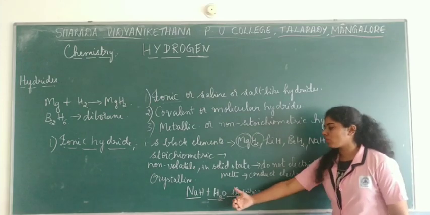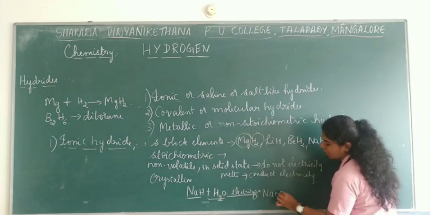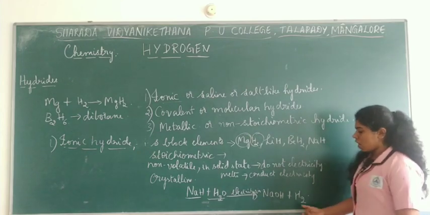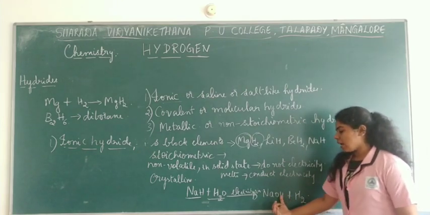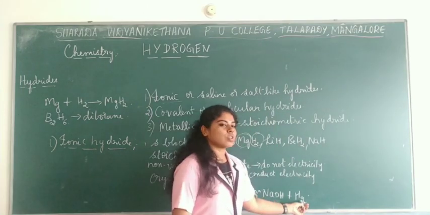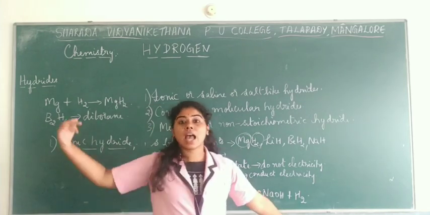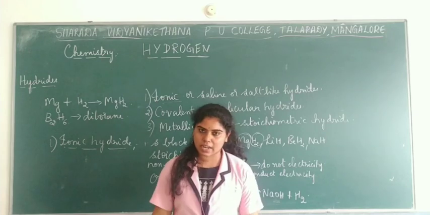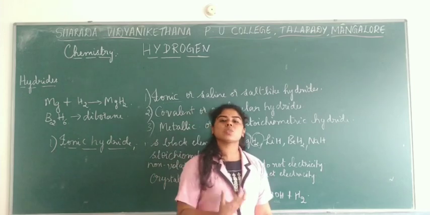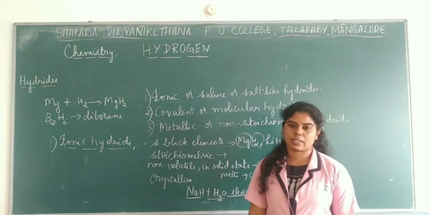What happens then? What would be formed here? They would form sodium hydroxide, and there is liberation of which gas? That is hydrogen gas, right? So here you see that hydrogen gas or dihydrogen is being produced. This is one of the methods wherein we can get dihydrogen by the electrolysis of these hydrides. So from the hydrides you can obtain dihydrogen, which can be liberated. This is one example showing that these hydrides can also conduct electricity.